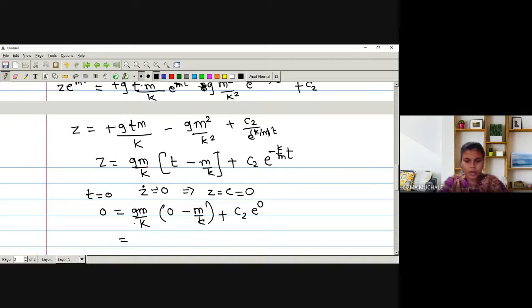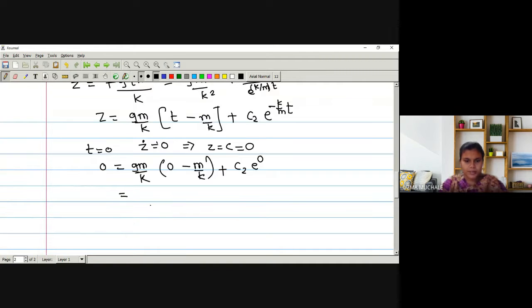So here we can now write down the value of this term with negative sign, gm square by k square, no? Right. Minus g m square by k square plus C2 e raised to 0, which is 1, is equal to 0.